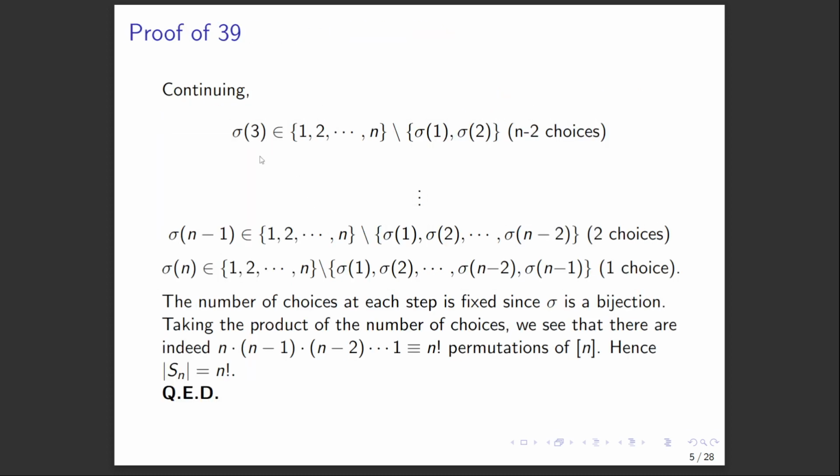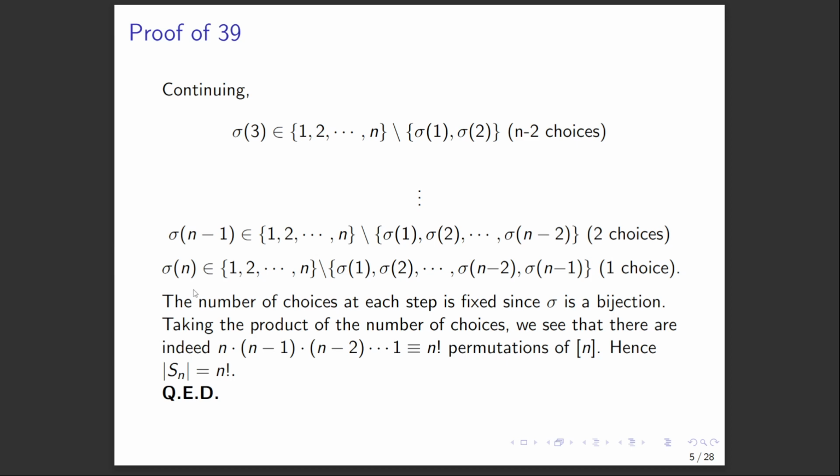We can continue. For sigma of 3, we've now outlawed 2 choices, so there are n minus 2 choices at this stage. And we continue this all the way to the last step. For sigma of n minus 1, there are 2 elements remaining. And for sigma of n, everything has been sent to some distinct element except for one, so we have 1 choice.